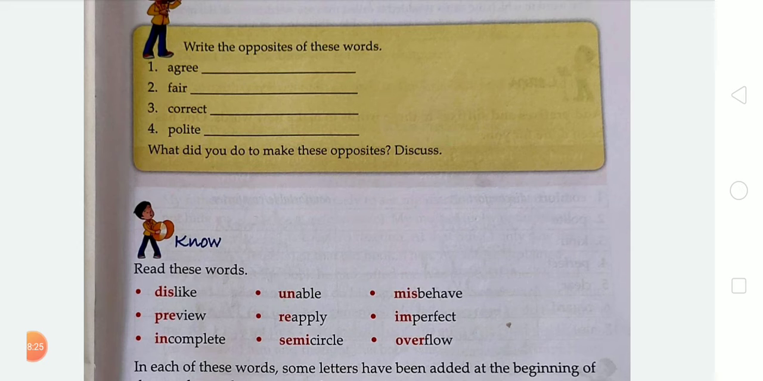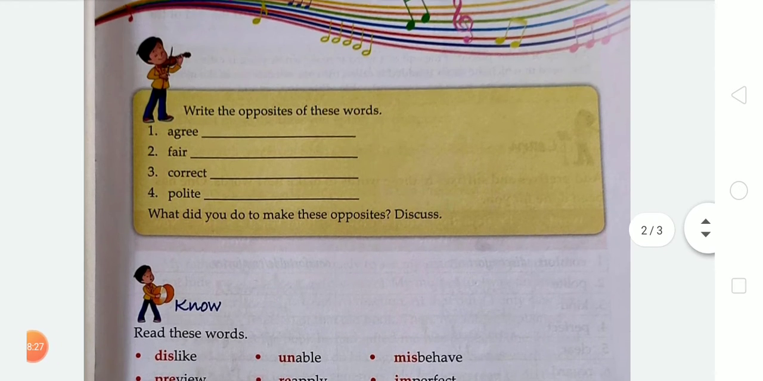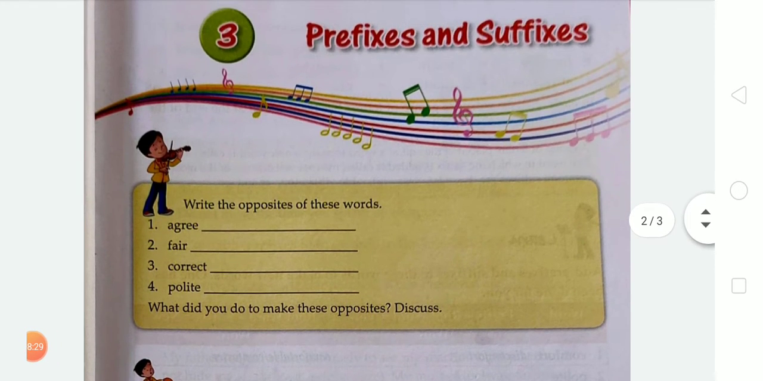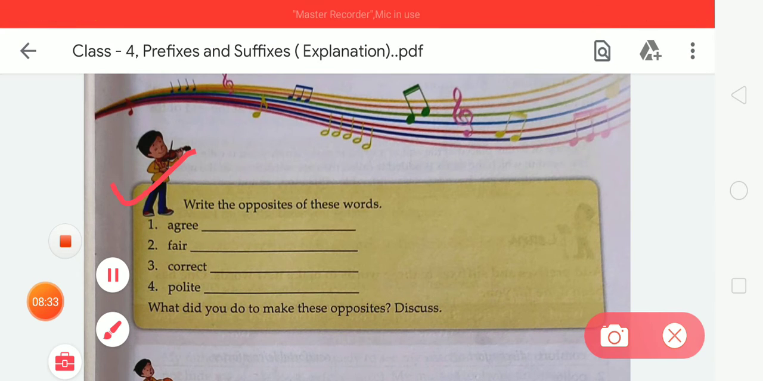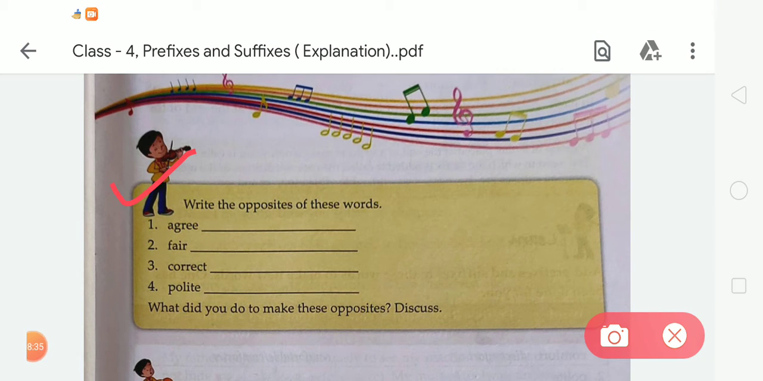So dear student, in your book on page number 11, there is chapter number 3, prefixes and suffixes. First of all, we have to do this given activity, that is, write the opposite of these words. First is agree, second is fair, third is correct, and fourth is polite. What did you do to make this opposite? Discuss. First of all, we have to write the opposite of the given words.